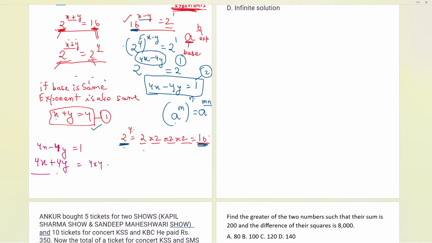Now here, if I subtract, okay, we don't need to subtract now. Why? Because here is a minus sign, here is a plus sign. If I directly add these two equations now, it will automatically get cancelled. So this first equation we multiplied with 4 over here, and that is the second equation.